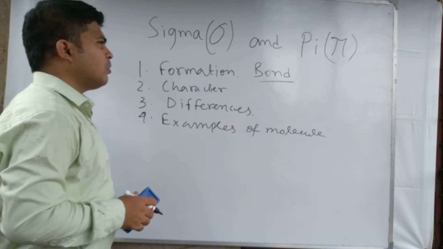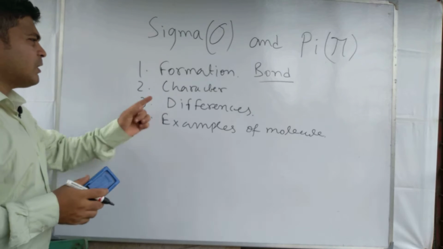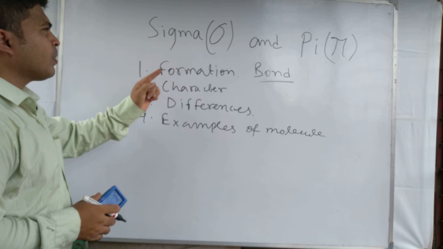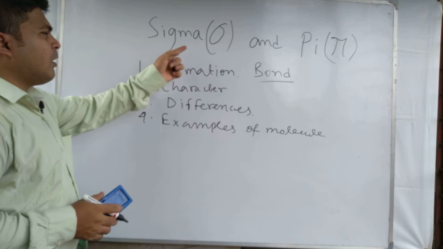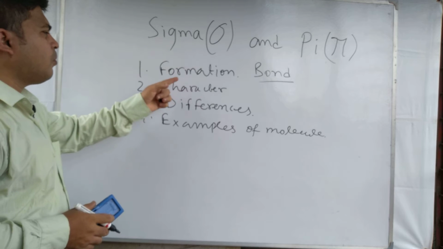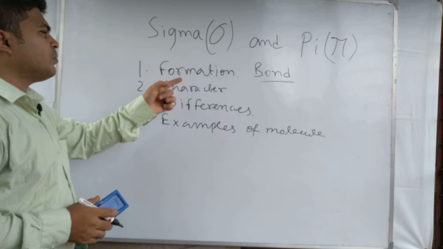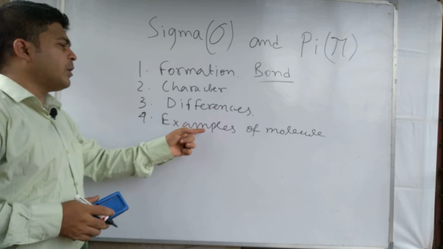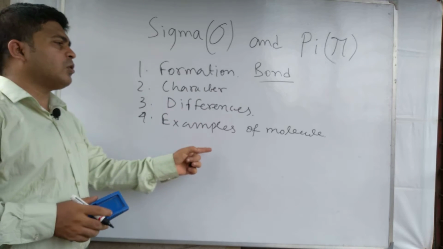So these are the main topics that we discuss in this lecture: what is sigma bond and pi bond, how they form, what are the characters of sigma and pi bond, what are the differences between the two types of bond, and examples of molecules.